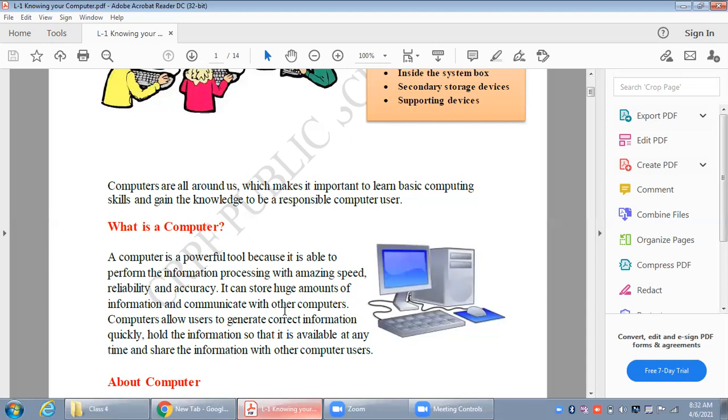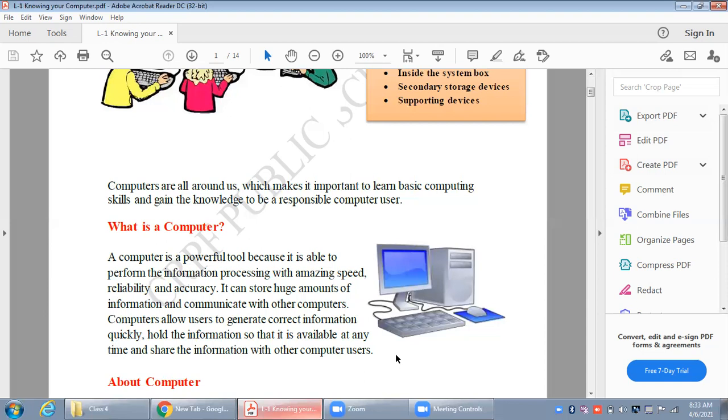Like if your system is connected with internet, then only you can send messages to others. That means computer is doing communication. So it can store large amount of information and it can also communicate with other computers. Computer allows users to generate correct information quickly, hold the information so that it is available at any time, and share the information with other computer users.